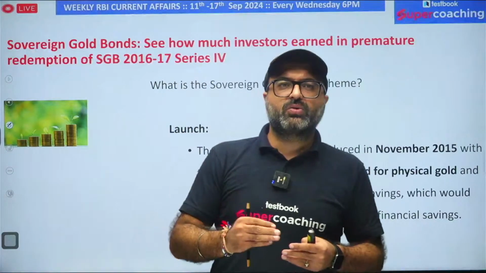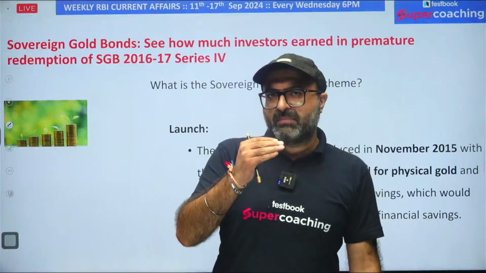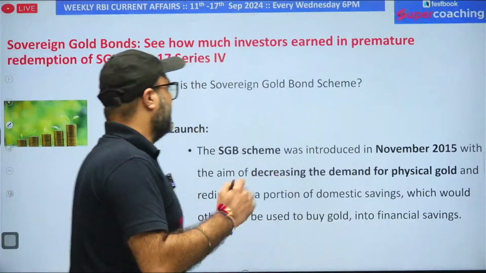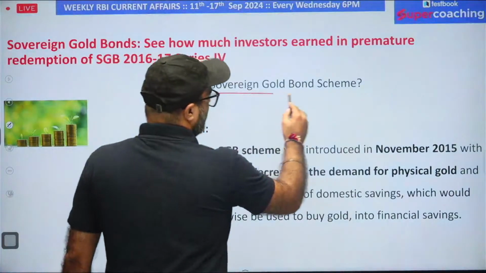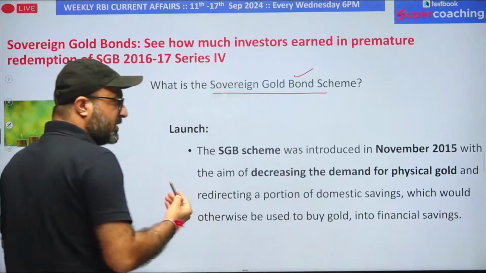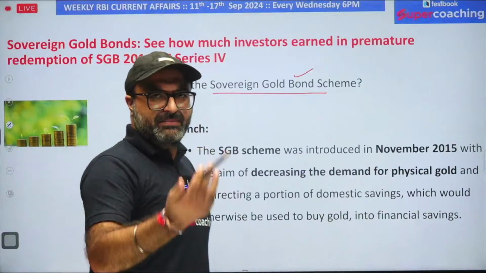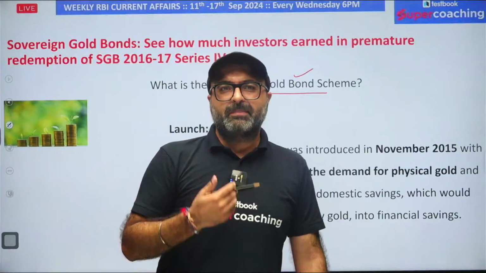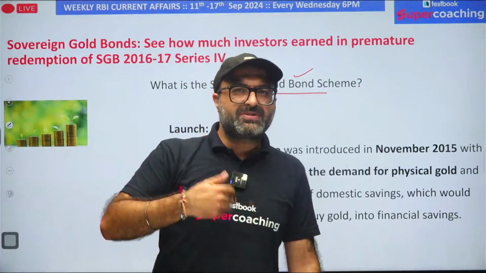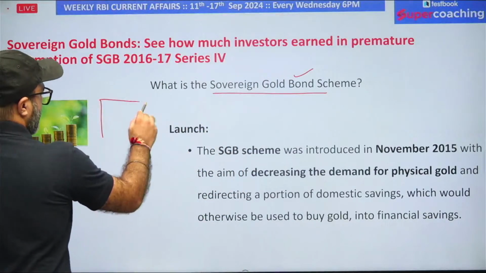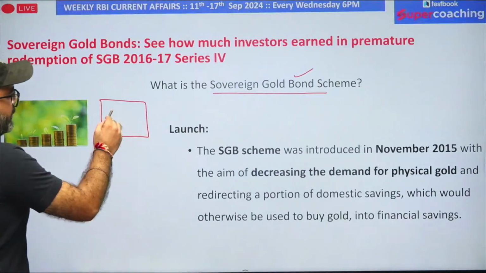So in order to tackle the imports of the country, this initiative has been taken where the government introduced a term, that is sovereign gold bond. So sovereign gold bonds are basically papers. In very simple terms, I would say these are basically papers which represent gold. How am I saying that paper represents gold? On a bond, it will be mentioned that, let's say, it's a bond of 10 grams of gold.